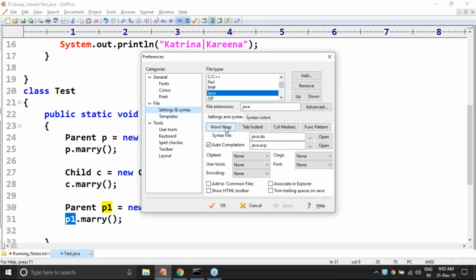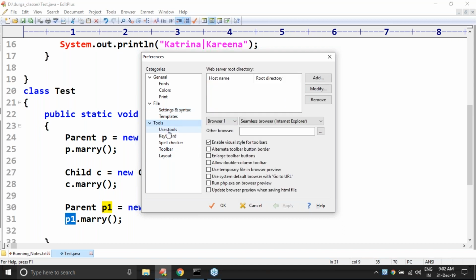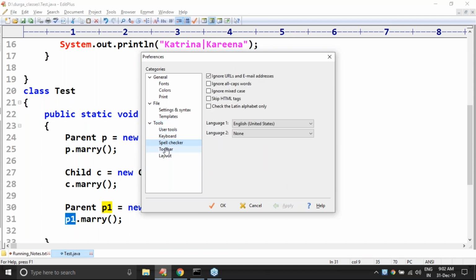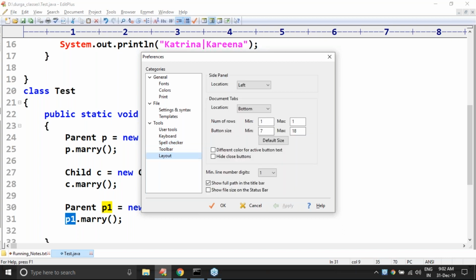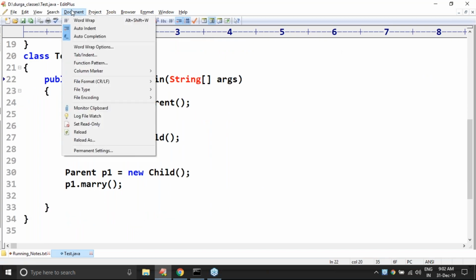Is it coming in the word wrap tab or indent color function? Matched parenthesis, somewhere you may have that. Okay, no problem.